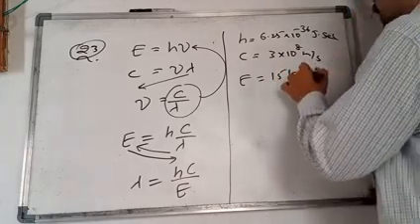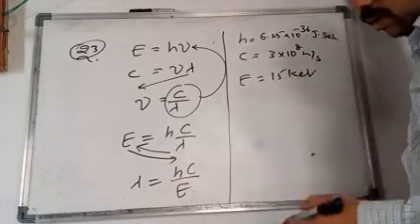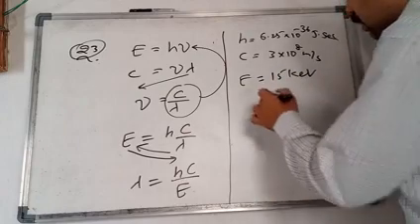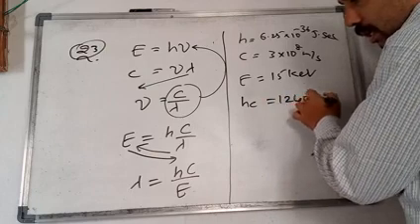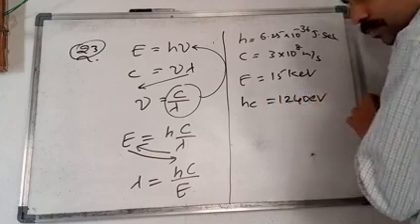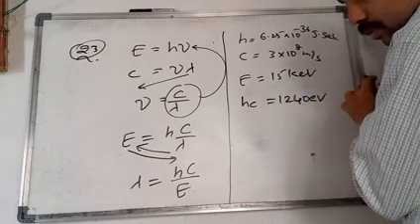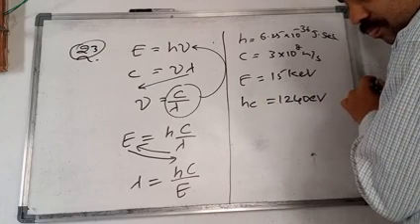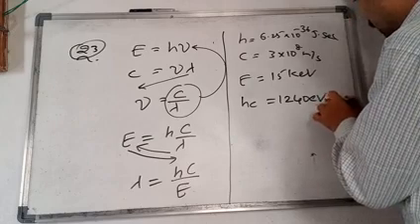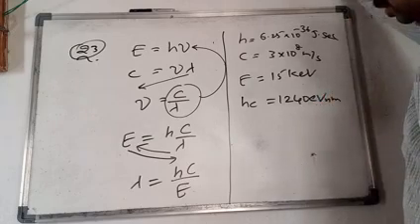We just have to find the lambda value. If you do h into C, you will get 1240 electron volt nanometers.